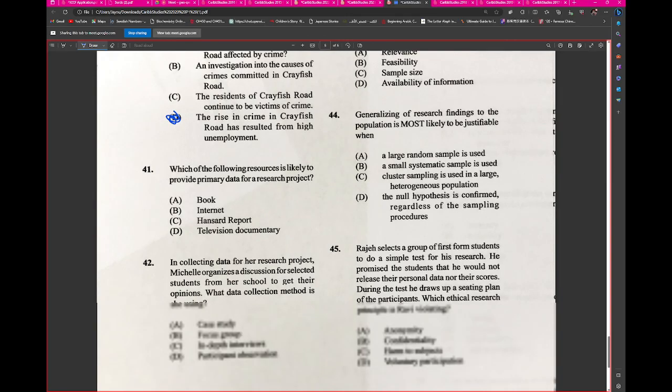41. Which of the following resources is likely to provide primary data? We looked at the Hansard report.